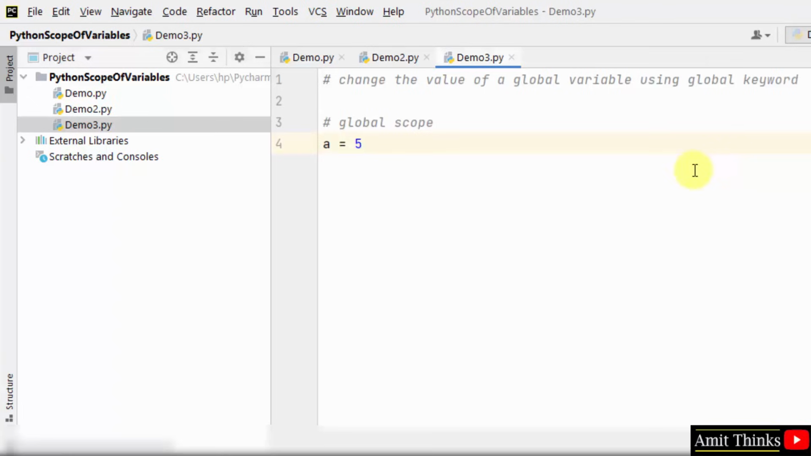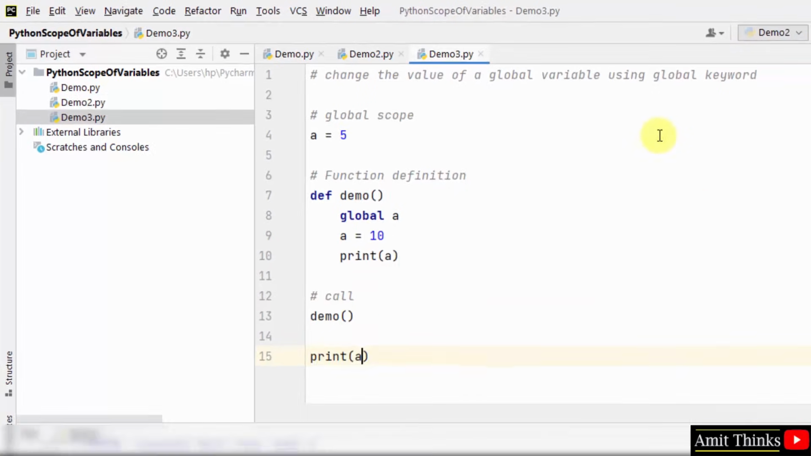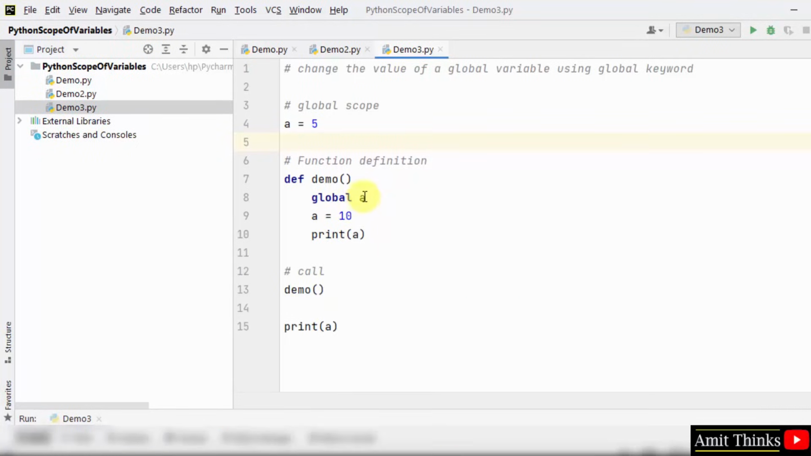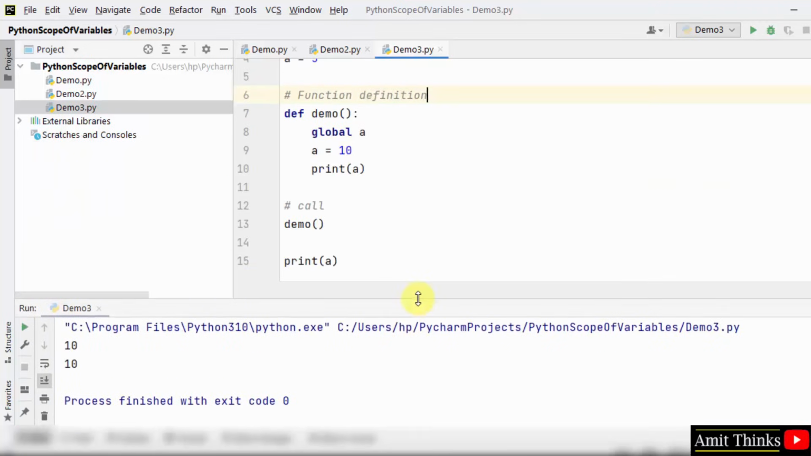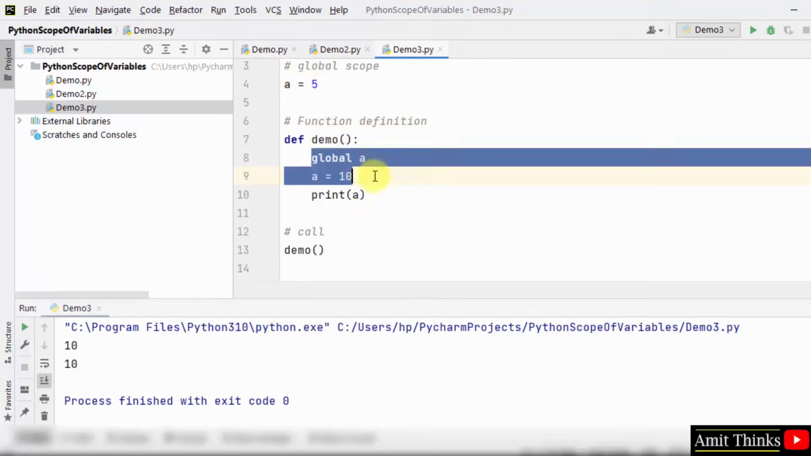Now I'll create a function, demo. I'll use the global keyword and assign a new value to the global variable. Let us print it, a. Now let us call the function and print it again. Now I'll right click and click on run demo. Missed the colon. Here it is. Both the values are 10 because we updated the global value from a equal to 5 to a equal to 10 using this keyword.